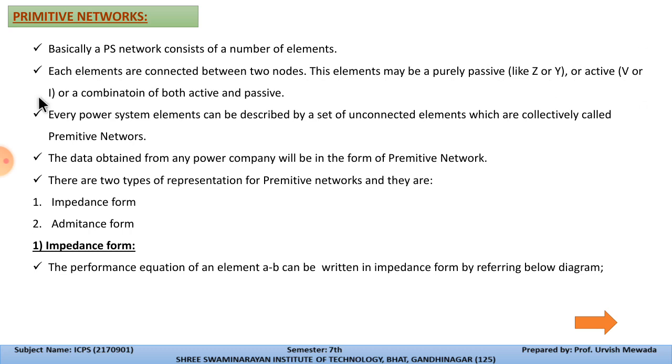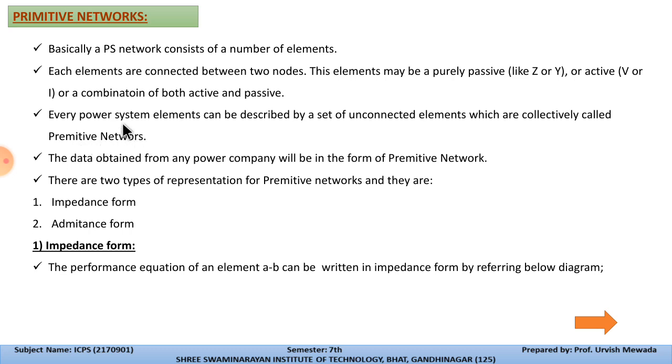So in every power system, elements can be described by a set of unconnected elements, which are collectively called the primitive networks. So generally in the power system, elements are described by a set of unconnected elements, means the elements which are not connected, and those elements are collectively called the primitive networks. That forms the primitive network, the elements which are not connected in the system.